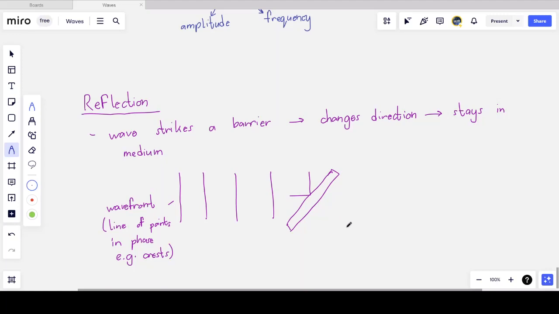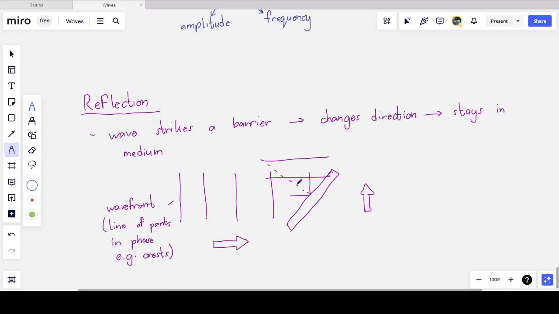as it can't move through the barrier, it can't overcome this barrier, and so it changes direction, and it starts to move off in that direction. So initially, the direction of motion was that way, and then after striking the barrier, the direction in which the wave is moving is that way. And so this is an example of reflection.